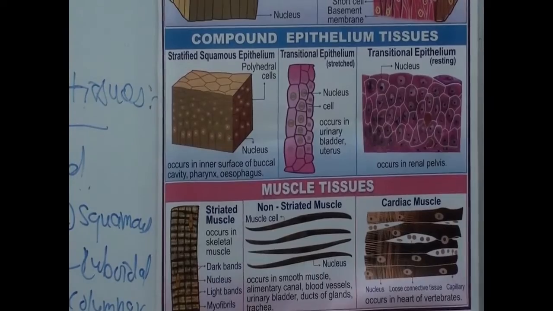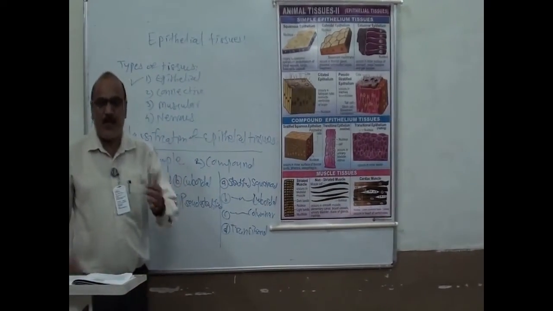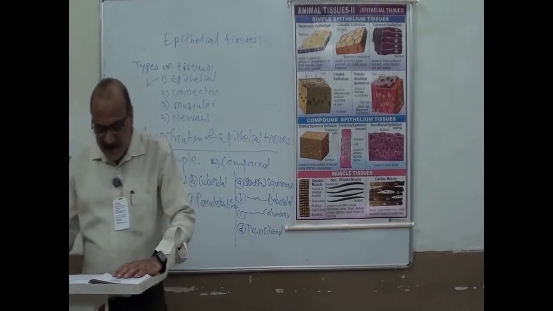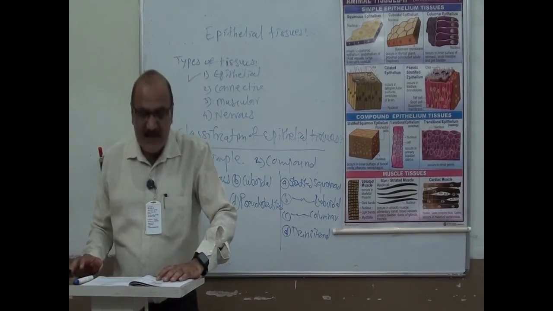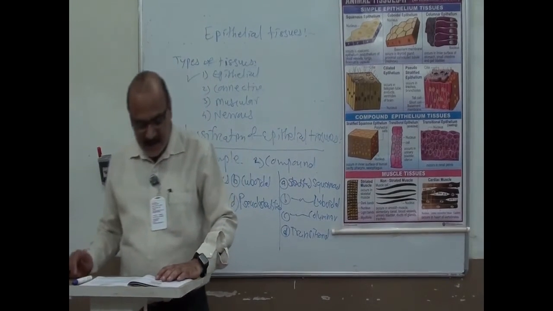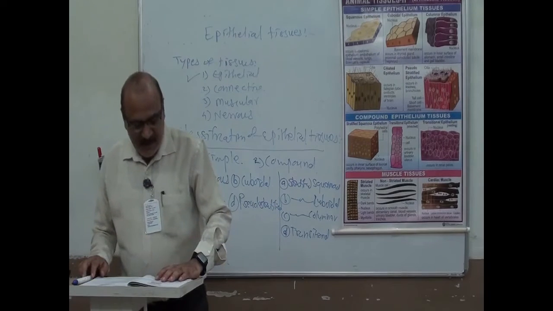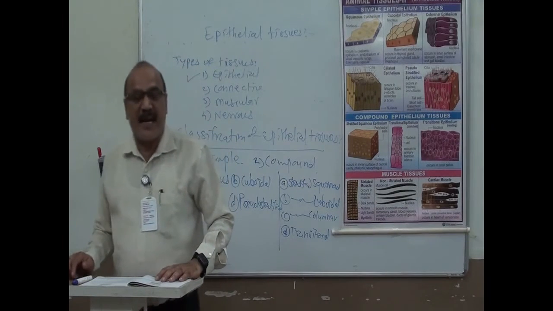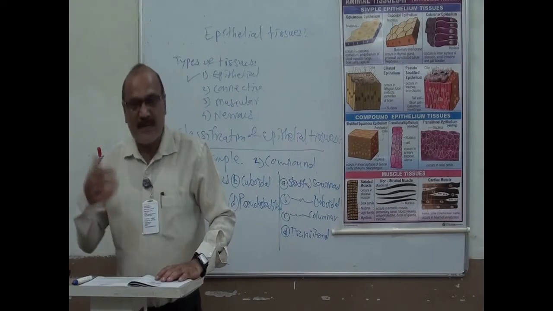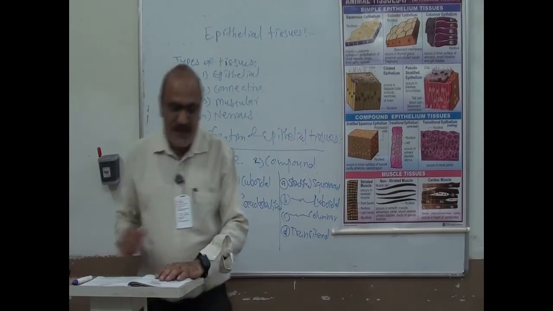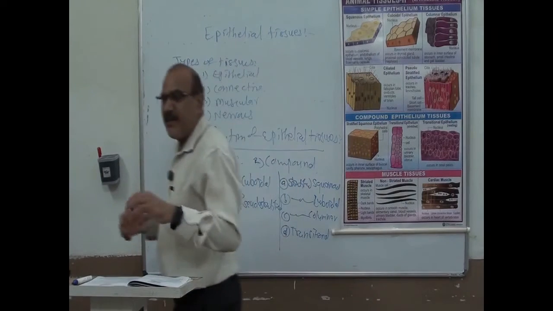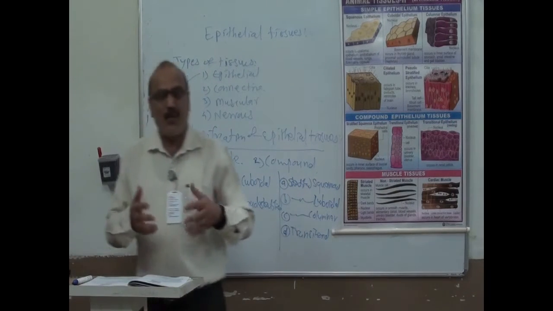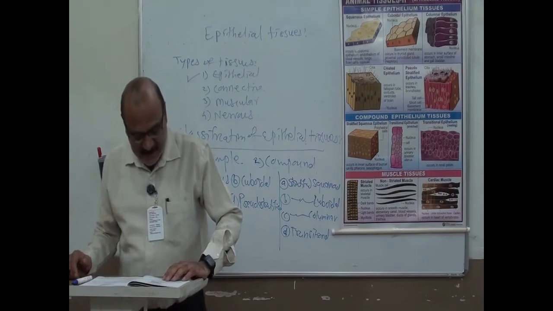Now, glandular epithelium is also one of these parts. This is a modification of epithelium. These epithelial cells are not only protective in function, but some epithelial cells are modified into secreting cells. Such cells are called glandular cells. There are two types of glandular cells: unicellular and multicellular. Unicellular means only one cell, multicellular means more than one cell.